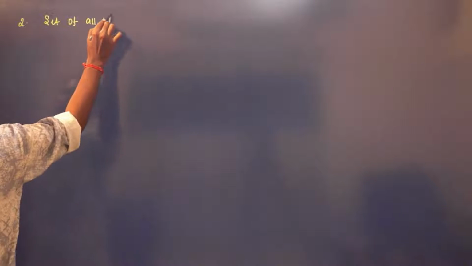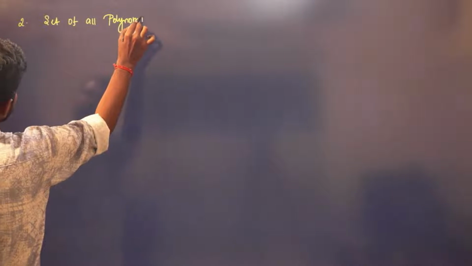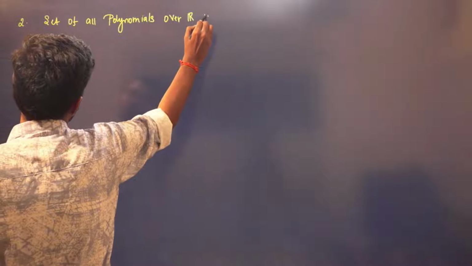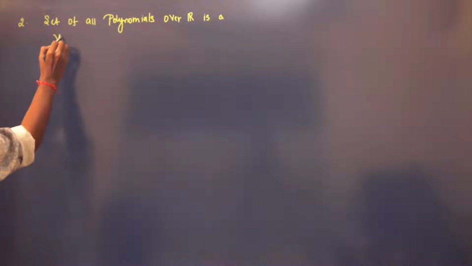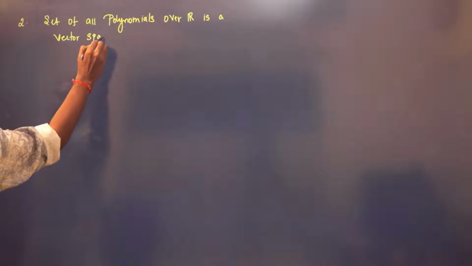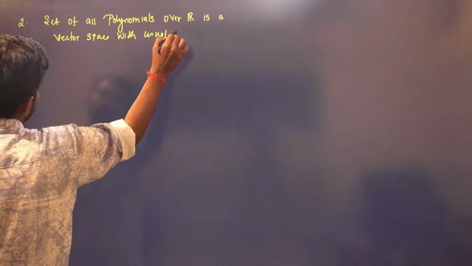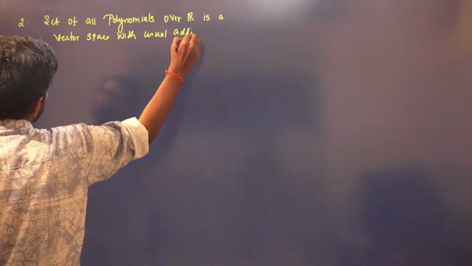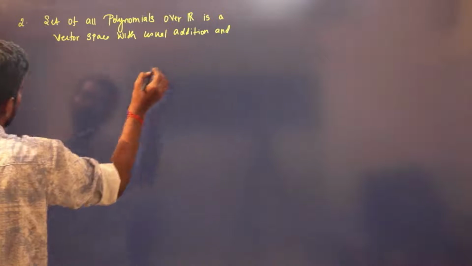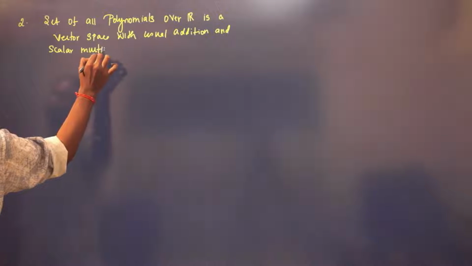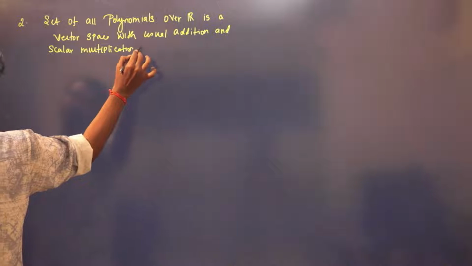Set of all polynomials over R is a vector space with usual addition and scalar multiplication of polynomials.